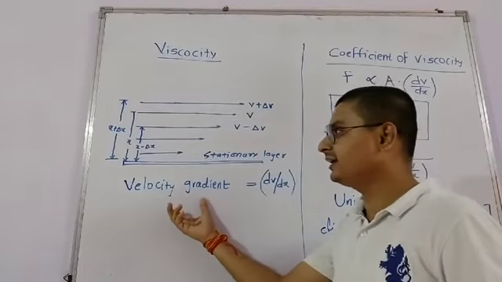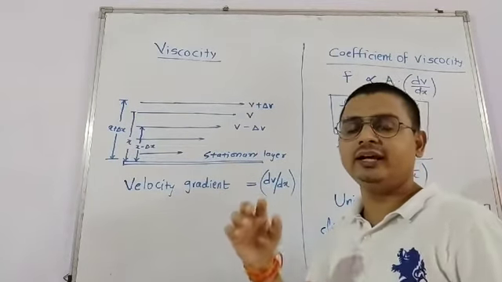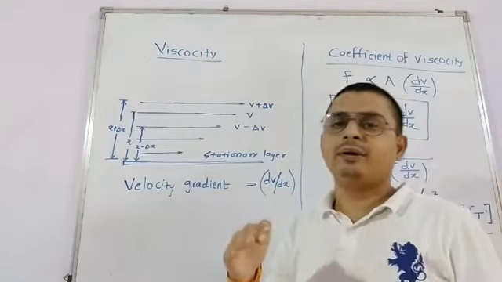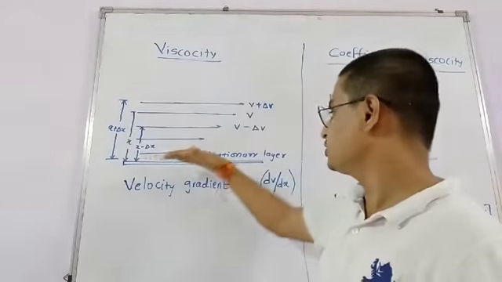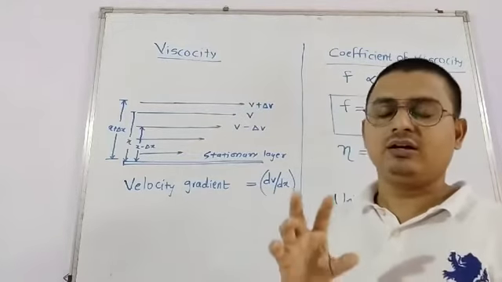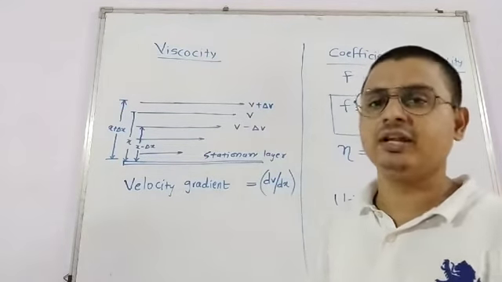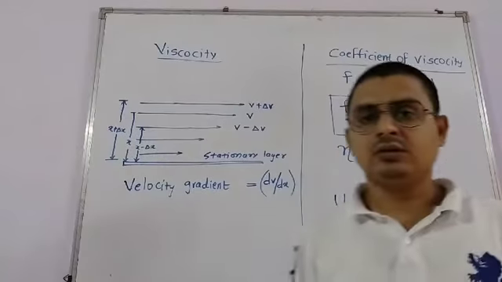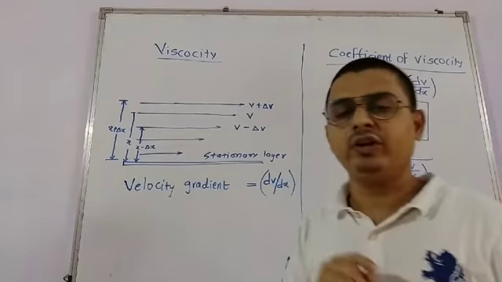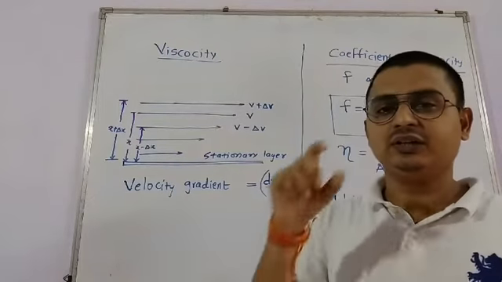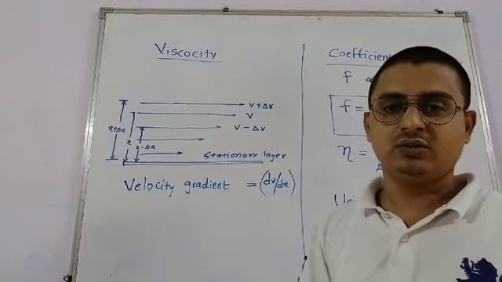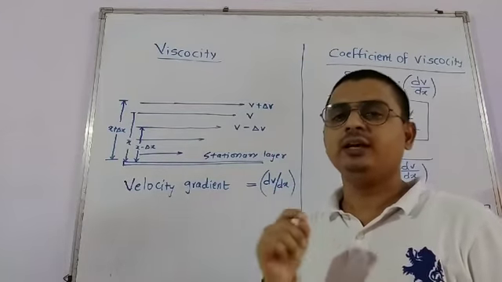So यहाँ पे एक term mention किया है, that is velocity gradient. So velocity gradient is the ratio of the perpendicular distance from the stationary layer, or a fixed layer, divided by. So the velocity gradient is defined as the rate of change of velocity with respect to the distance of the layer from the stationary layer. Okay, so this is called velocity gradient.